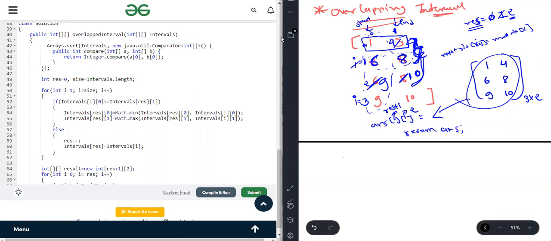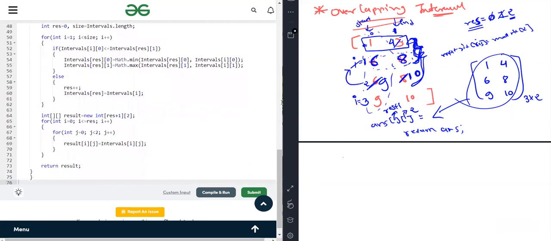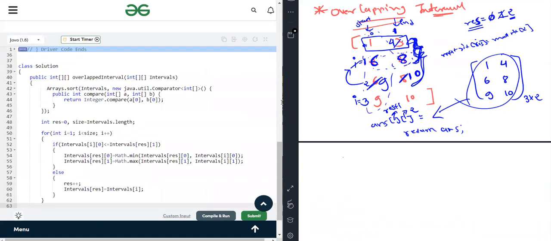If end is greater than start, it means that the two are overlapped and we have to take the minimum and maximum. In the other part, we are just replacing this by I, and after that we are storing into the result from intervals to result, and we are returning the result. The important thing I forgot to tell you is that we have to sort based on the starting time. But many of you are thinking, why did this work?